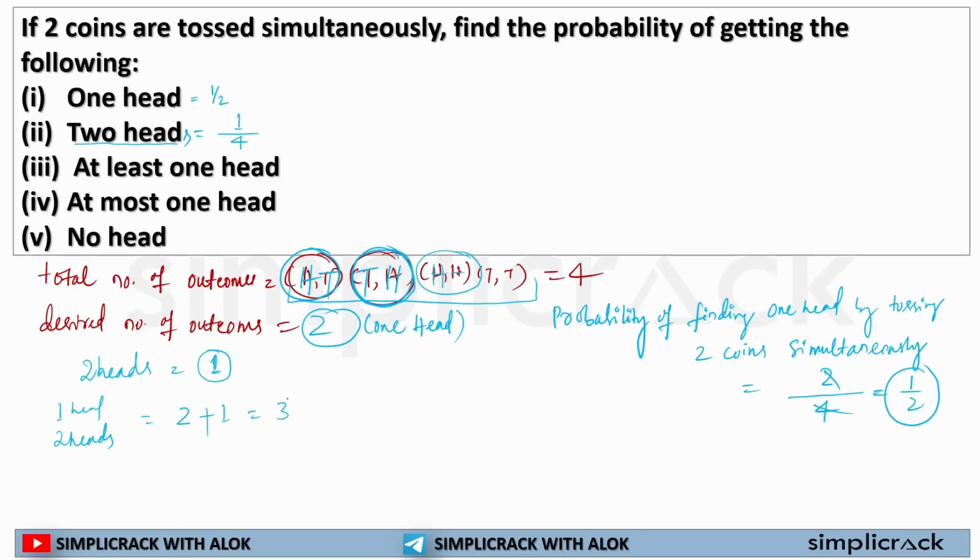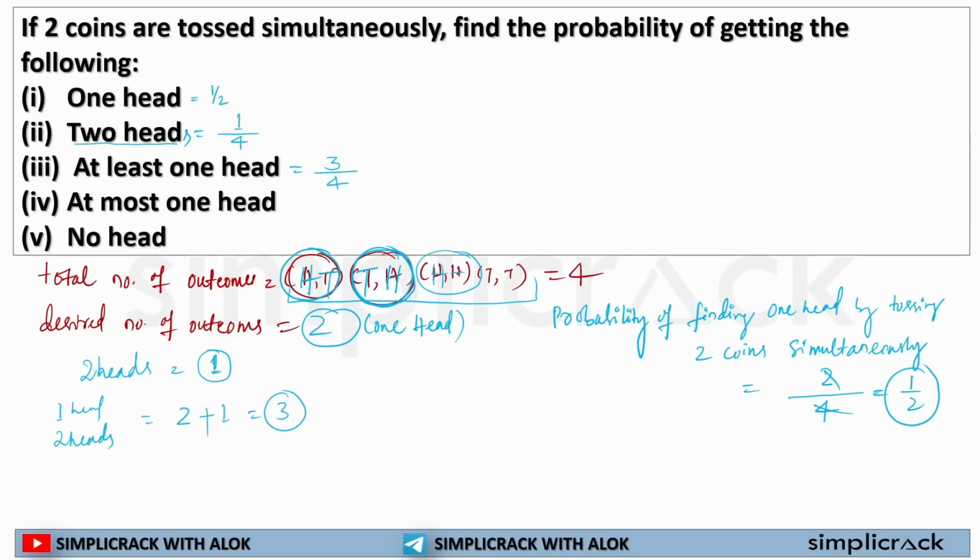So my total number of desired outcomes is 3. Now the probability of finding at least one head will be total number of outcomes 4 and total number of desired outcomes 3. So getting at least one head is 3 by 4.